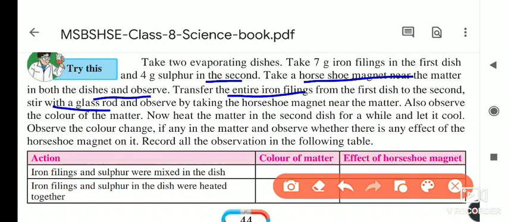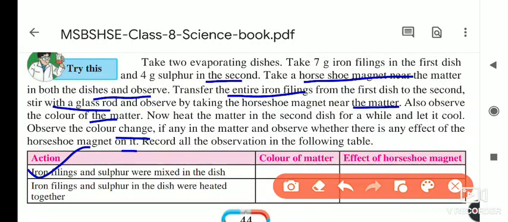Observe by taking the horseshoe magnet near the matter. Also observe the color of the matter. Now heat the matter in the second dish for a while. Let it cool and observe any color change, and whether there is any effect of the horseshoe shaped magnet on it, and record your observation. So this is the activity given.